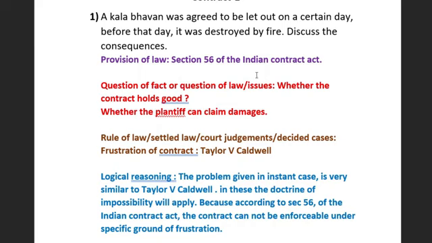Here there are certain things. First, effects of initial impossibility, effects of supervening impossibility, declaration of law, and change of law. So certain conditions are there under Section 56, that is, waiver of the contract. Here we can see the first aspect, the effects of initial impossibility under Section 56. Here we have to write the provision of law.